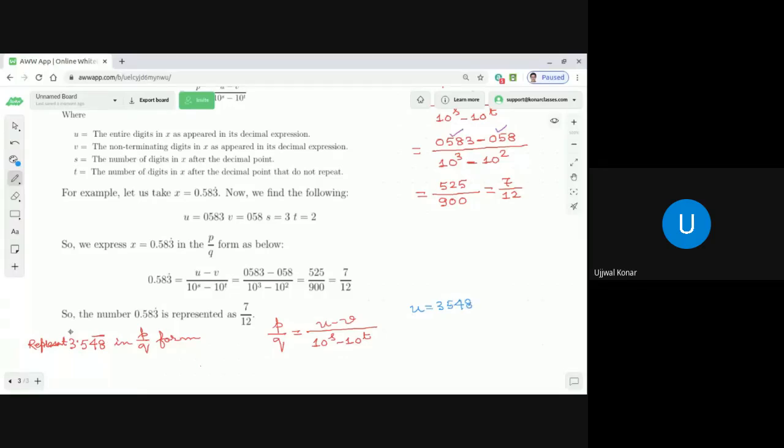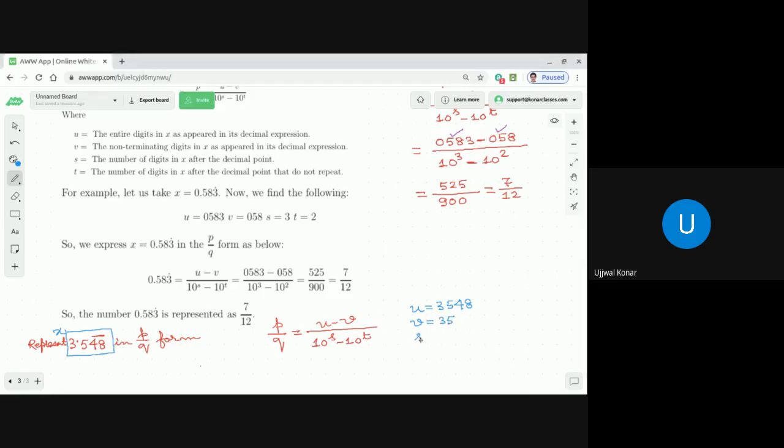If we assume this number as x, then the entire digits in x as appeared in the decimal expression is 3548. Then what is v? v is the non-terminating digits in x as appeared in the decimal expression, that is nothing but 35. Correct or not? Very good.